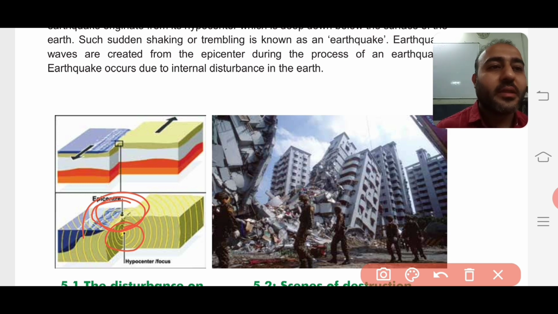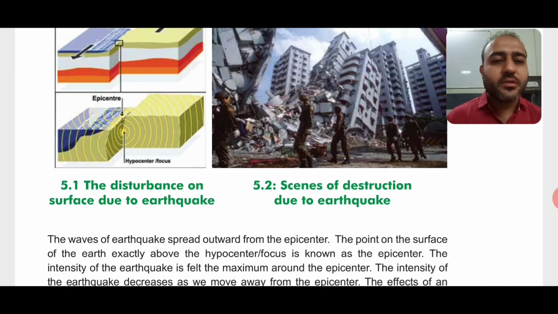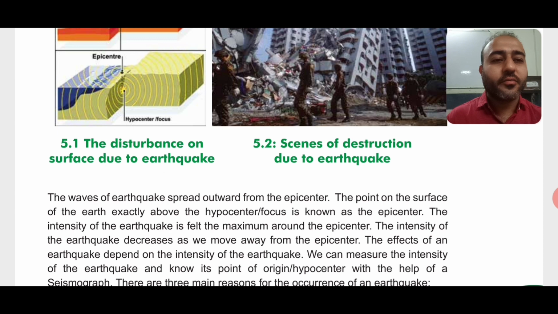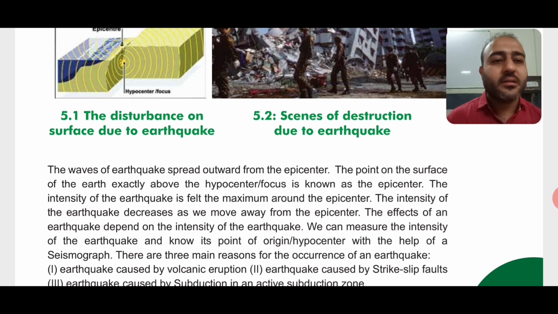An earthquake occurs due to internal disturbance in the earth. The waves of the earthquake spread outward from the epicenter. Here we have seen the picture of the epicenter also. The point on the surface of the earth exactly above the hypocenter or focus is known as the epicenter, which we have already discussed. The intensity of the earthquake is felt the maximum around the epicenter.